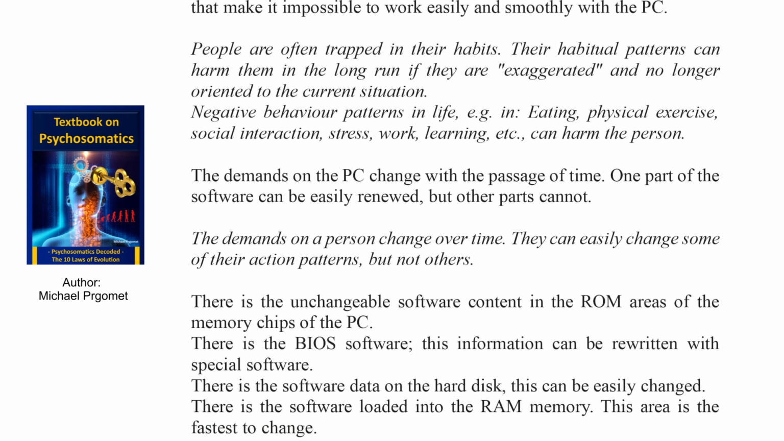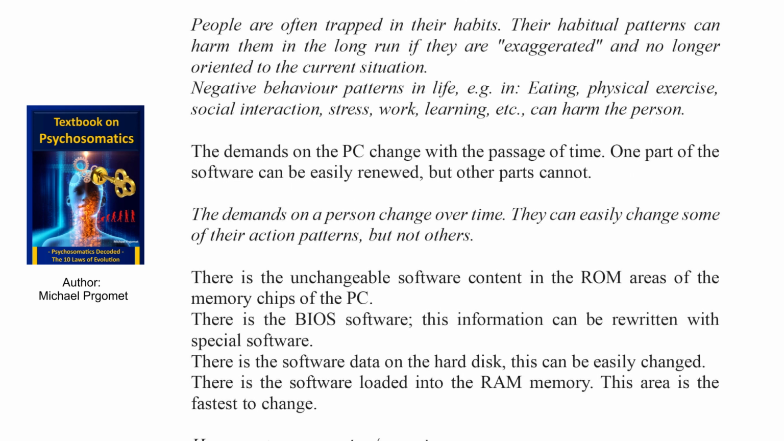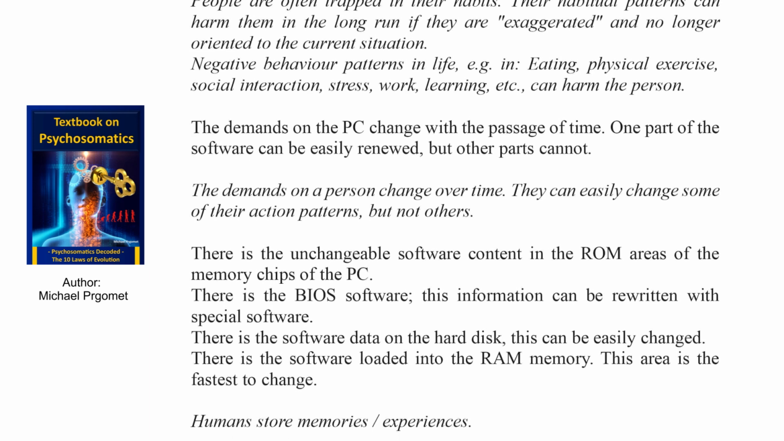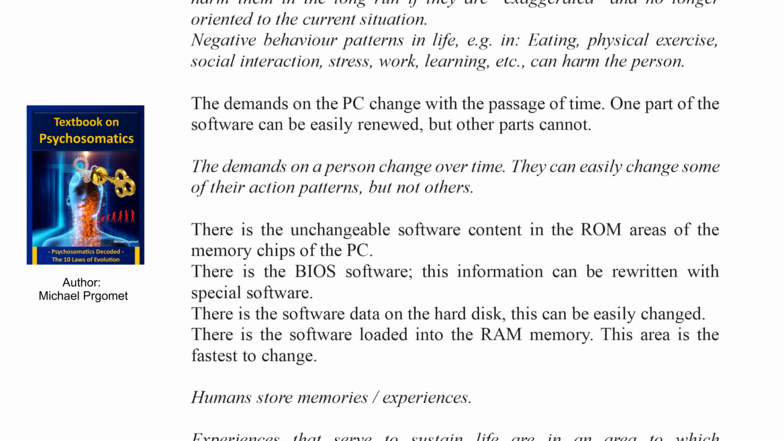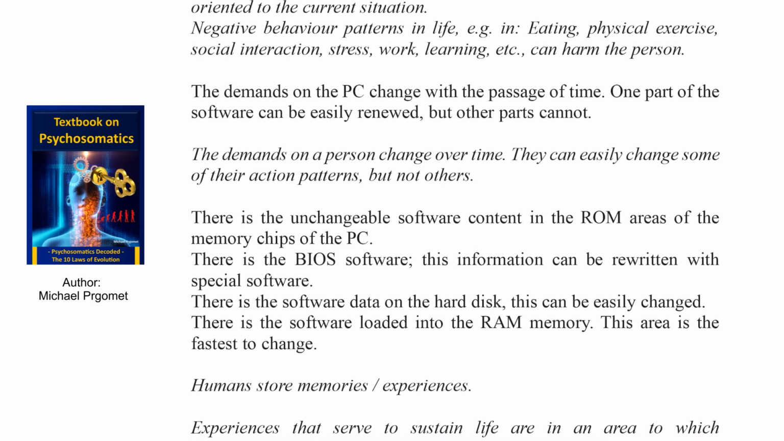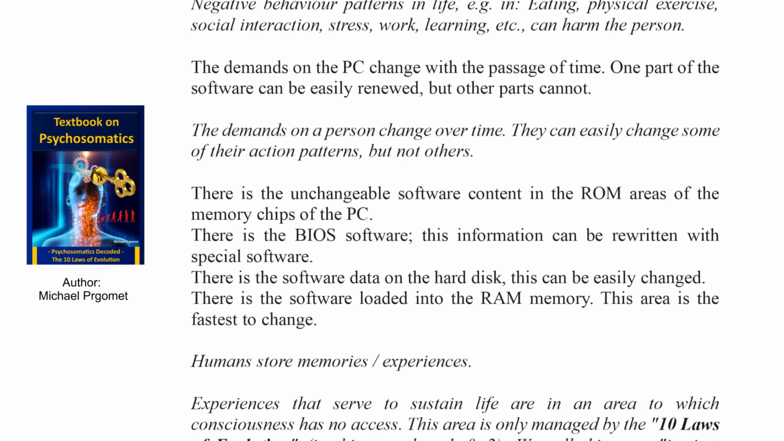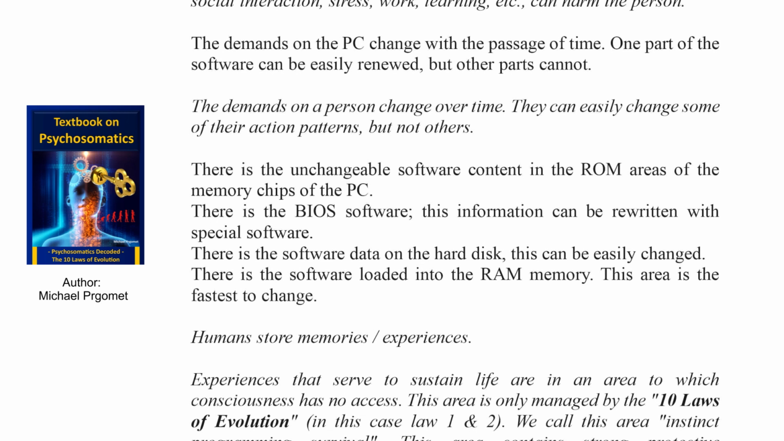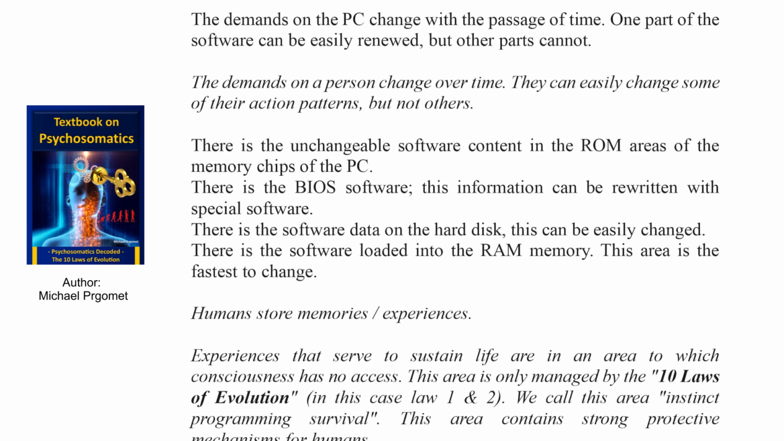The demands on the PC change with the passage of time. One part of the software can be easily renewed, but other parts cannot. The demands on a person change over time. They can easily change some of their action patterns, but not others. There is the unchangeable software content in the ROM areas of the memory chips of the PC. There is the BIOS software. This information can be rewritten with special software. There is the software data on the hard disk.